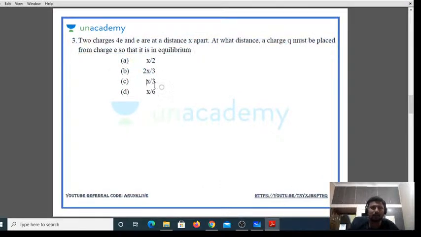Option C. See how easily we are getting it. In the previous class, I have given you the shortcut. Go to the previous class and check it out. I think it was on the 21st. Yes, the class was taken on the 21st on the electric force. Go to that class. Check out what the shortcut is and how exactly I derived it, so that you can easily remember it. Fine. Next.